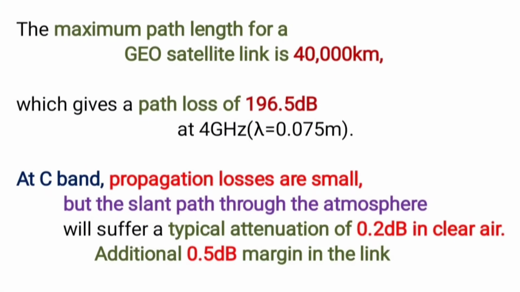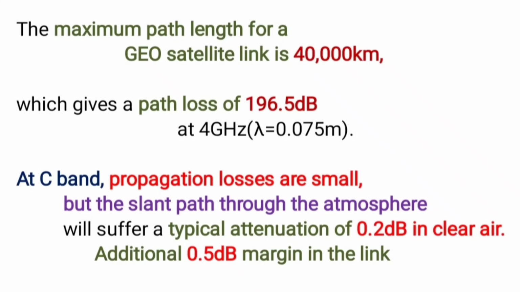Now let us consider that the maximum path length for a geostationary satellite is 40,000 kilometers, with a path loss of 196.5 decibels at the frequency 4 gigahertz, that is lambda 0.075 meters. At C band, the propagation losses are naturally small. Therefore, let us assume 0.2 decibels of losses in clear air. In addition, a 0.5 dB margin is there in the link.